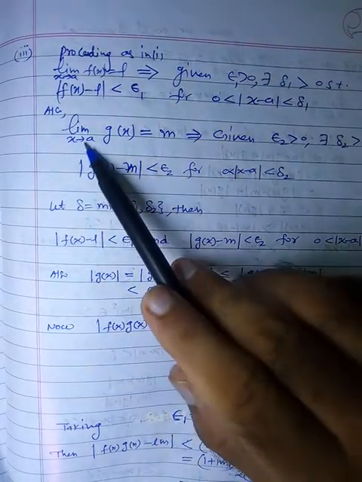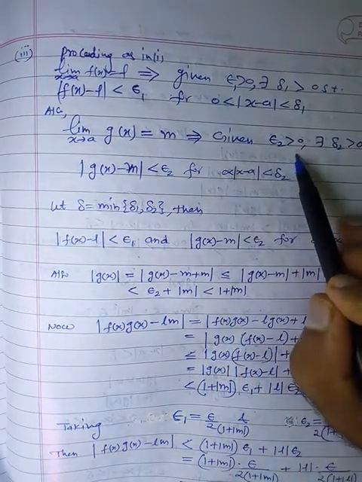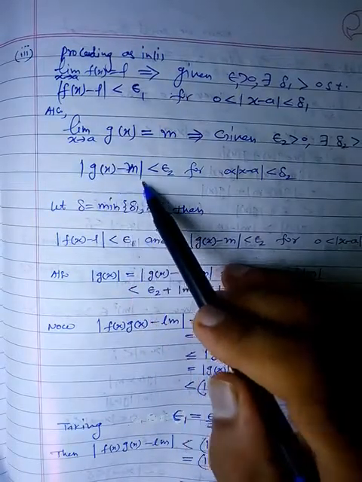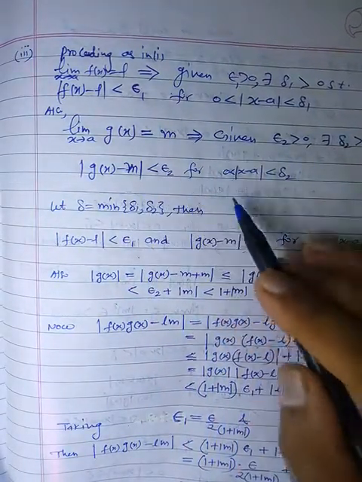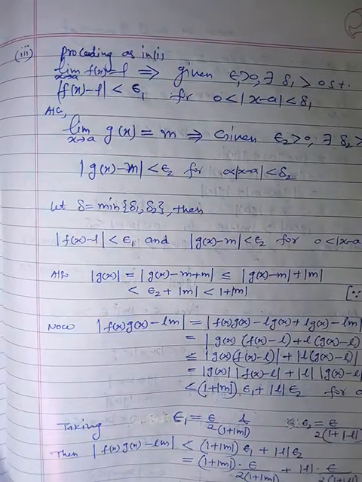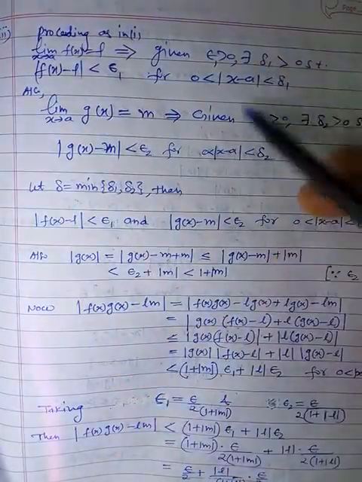Again, limit x tending to a of g(x) equals M. So for given epsilon 2 greater than 0, there exists a delta 2 greater than 0, such that |g(x) − M| is less than epsilon 2, for |x − a| between 0 and delta 2. Fine. Now we want to combine these two.